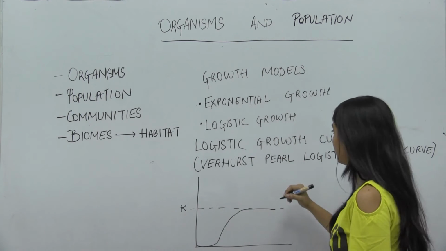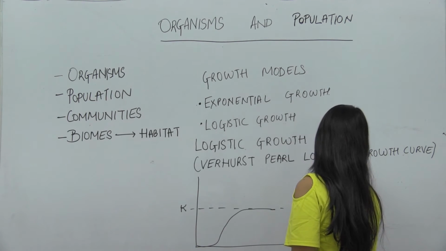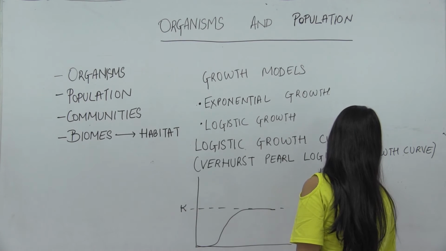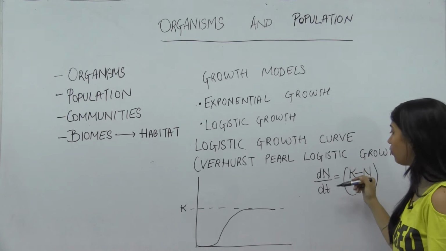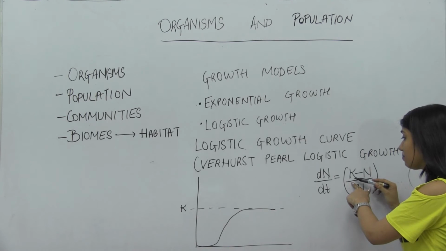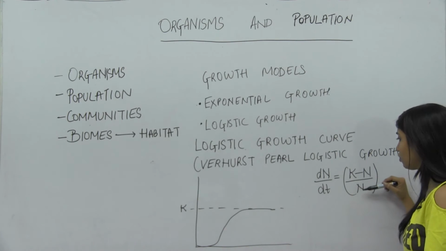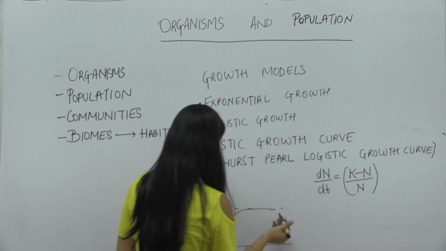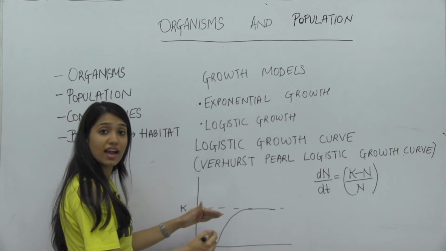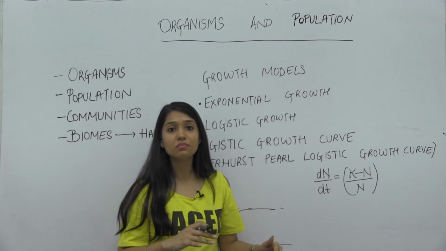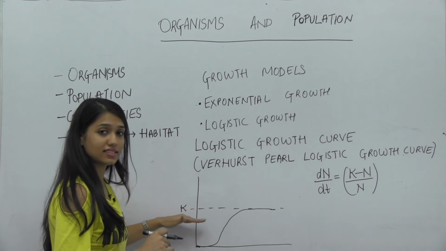Now in this, we derive the equation as dN upon dt is equal to K, that is the carrying capacity, minus the recent population density, upon the recent population density, that results into this graph. This is the carrying capacity. The graph cannot exceed the carrying capacity. Why? Because the resources are limited for a population. So there will be competition and the carrying capacity cannot be exceeded.